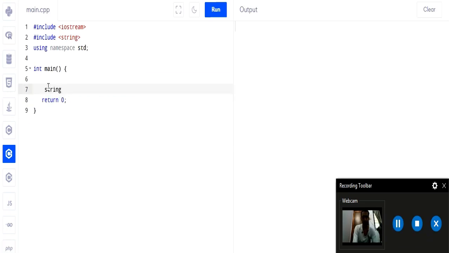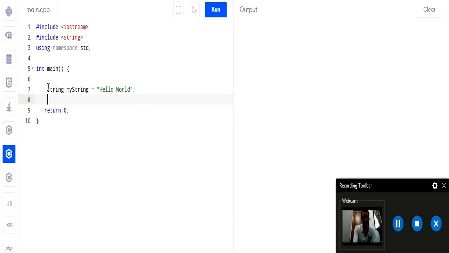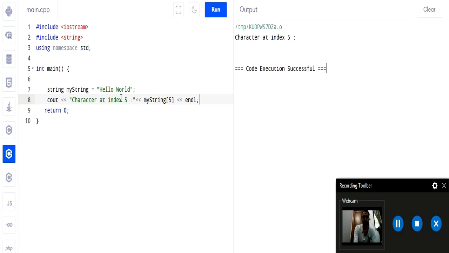So let us take a variable string my string equals hello world. Our first operation is access character. Suppose I want to access character number 5 in this string hello world. So how will we do it? We cout character at index 5, and we pass our variable my string, and in square brackets we pass index number 5. Now if we run this, the character at index 5 is our white space, and that's why we can't see any value here. If we count the index, 0 1 2 3 4 and 5 is this blank space.